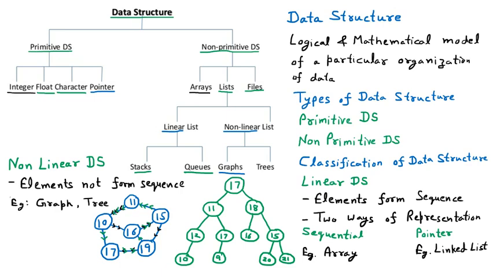We can also make the tree with 3 children, 4 children, n children. So this is the representation of a tree. In a tree, we do not have cycles. So this is also the representation of the non-linear data structure. In the non-linear data structure, we have two major categories: one is graph and one is tree. With that, there is no such sequence to be formed, and we can go in any order of our choice. So that is the non-linear data structure.